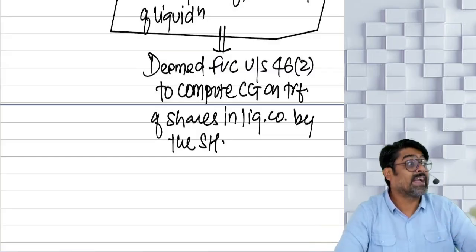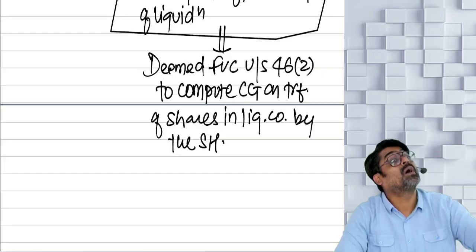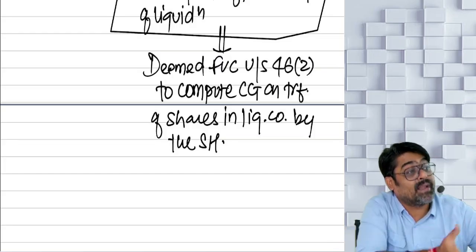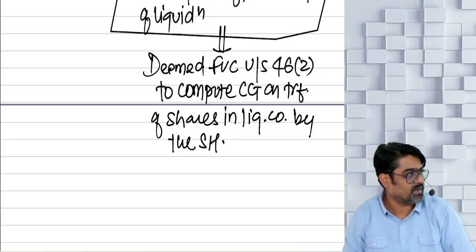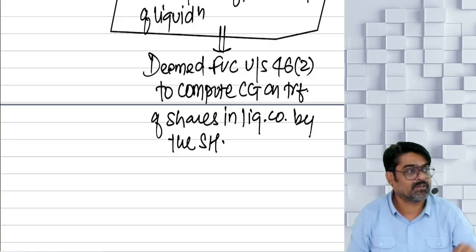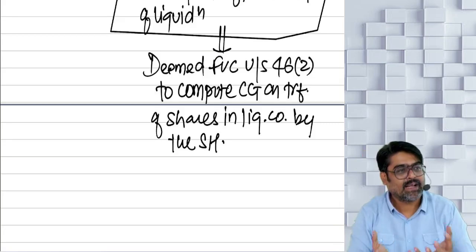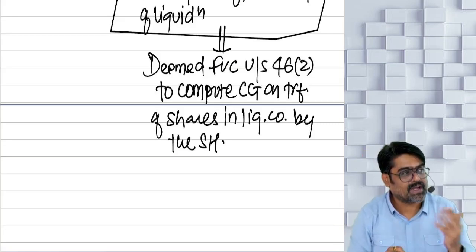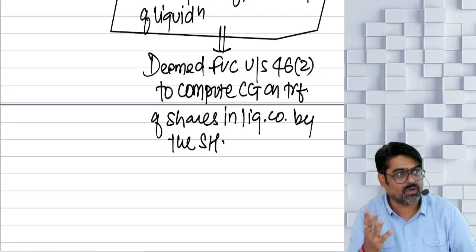Yes or no? There is extinguishment of right in the capital asset, meaning shares, and for that he is going to get this consideration. This will be the full value of consideration based on which the capital gain will be calculated for the shares. And what will be the period of holding of those shares? From the date on which the shares are acquired till the date of liquidation will be the period of holding of those shares.